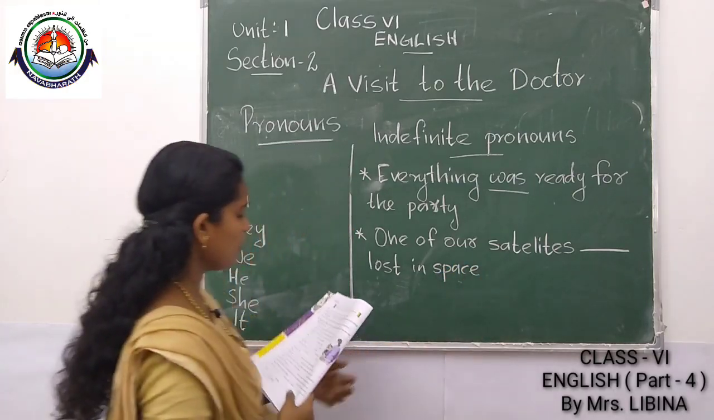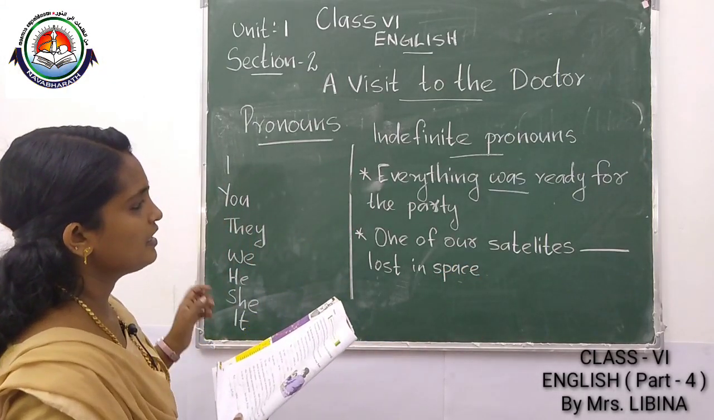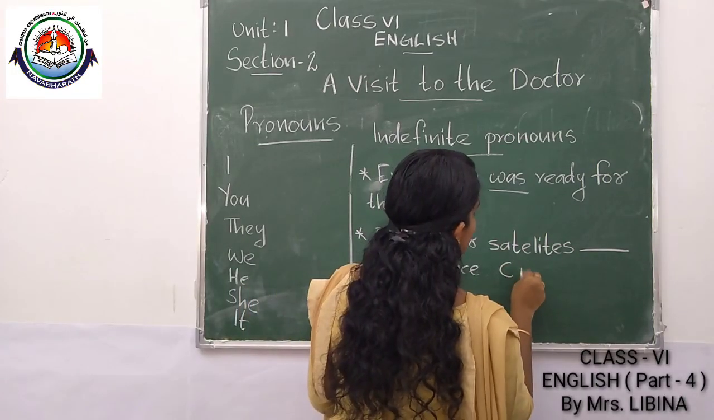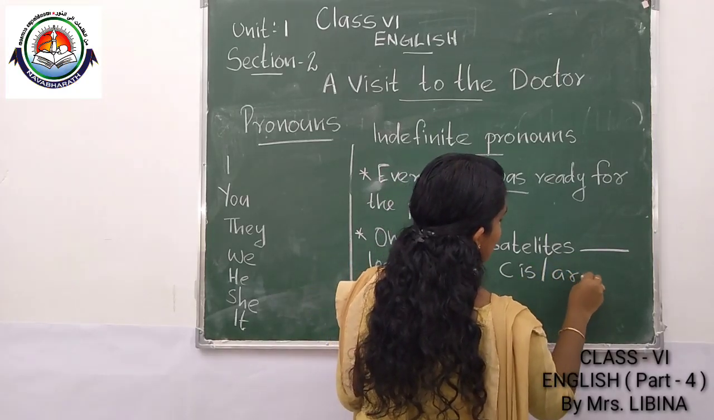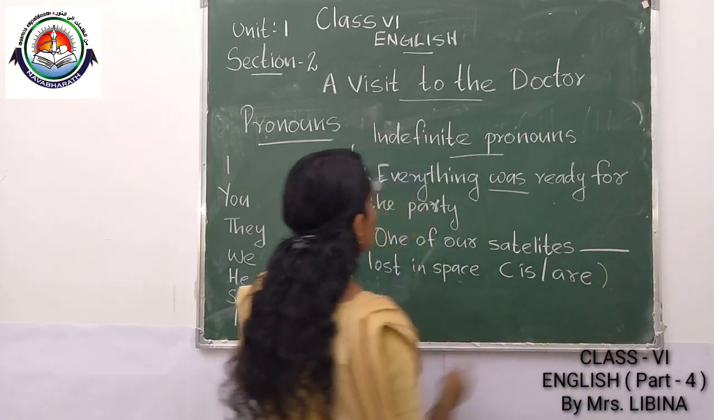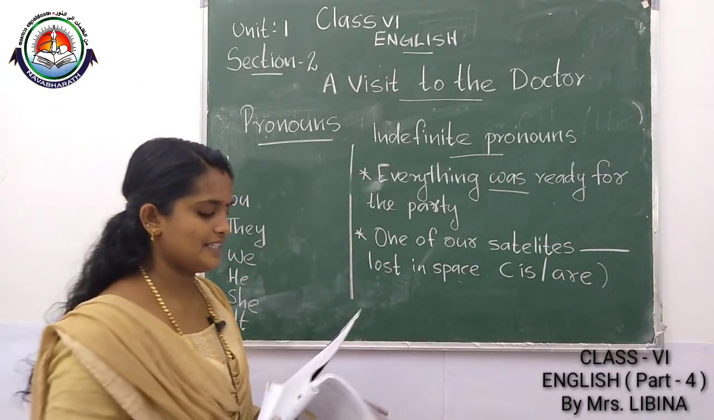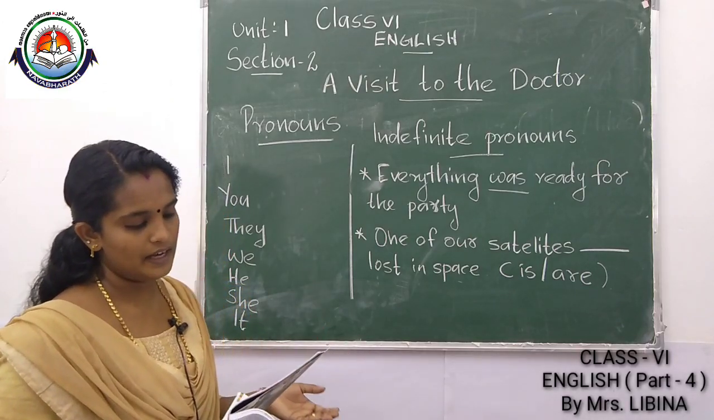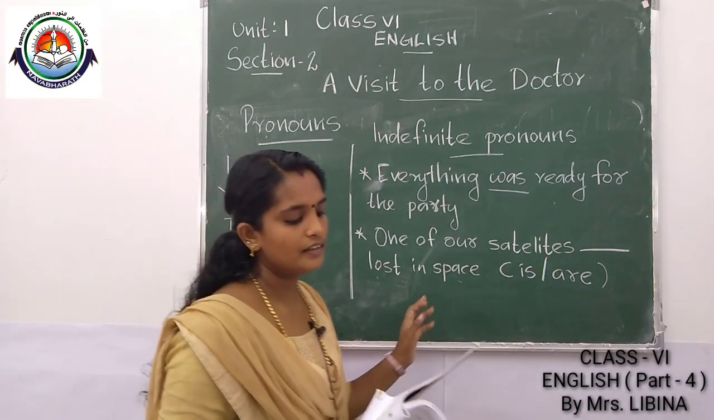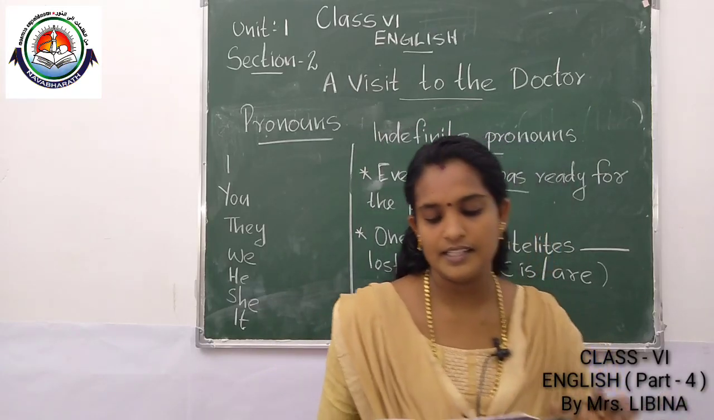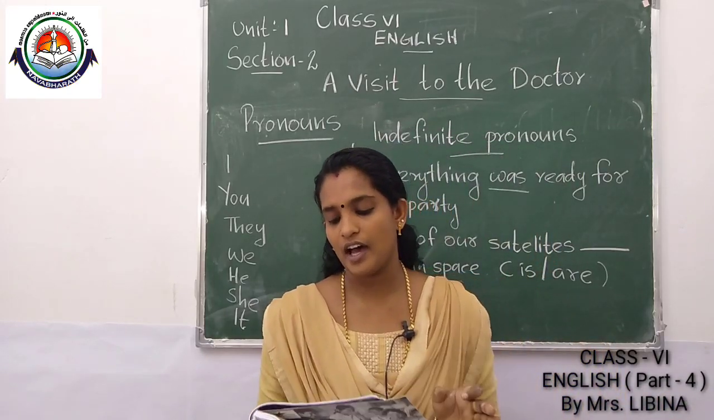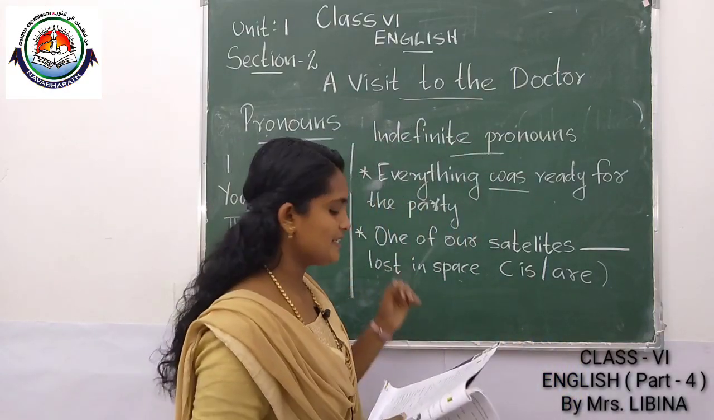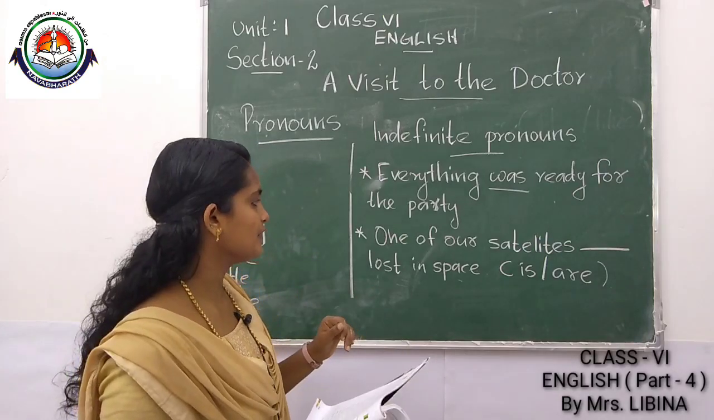Listen. One of our satellites dash lost in space. The options are given here, is or are. All of you listen here. One of our satellites. Listen, in your textbook it's clearly given here. In the next page, the words one, once, these, and that, those are also used as pronouns. Could you see? Listen, with that, one example I have given here.